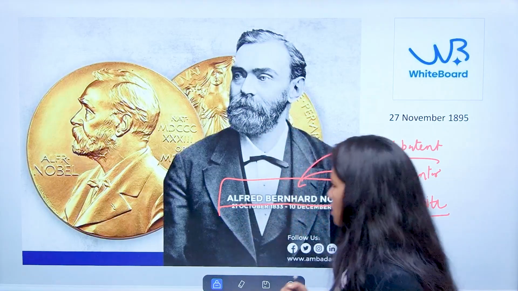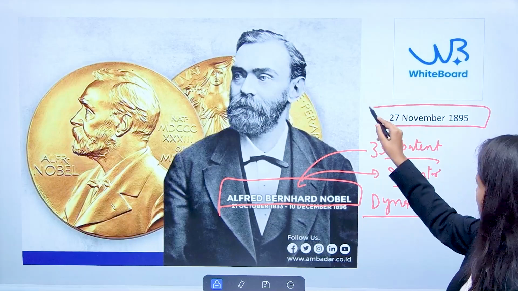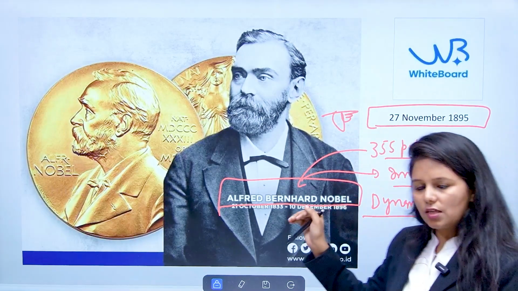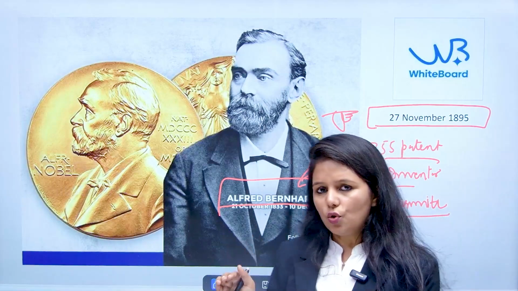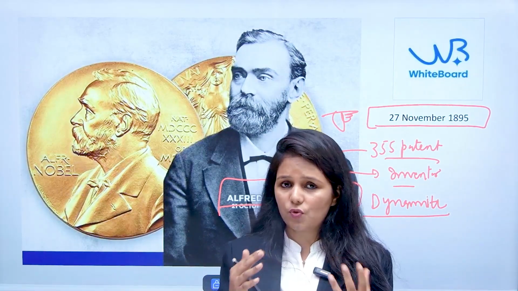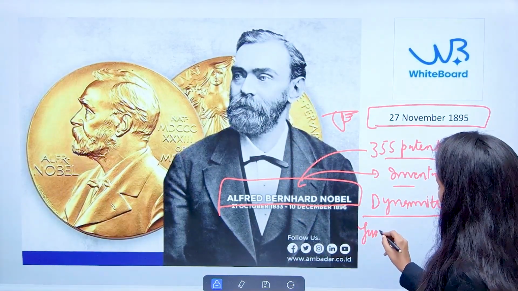So therefore, he wrote a very famous will on the 27th of November 1895. This is the date when he wrote his own will, whereby he wrote that his entire fortune, meaning whatever properties he had, should be converted into a fund.